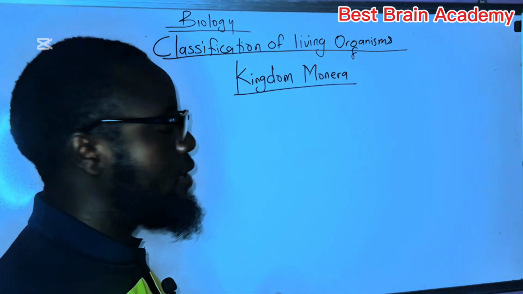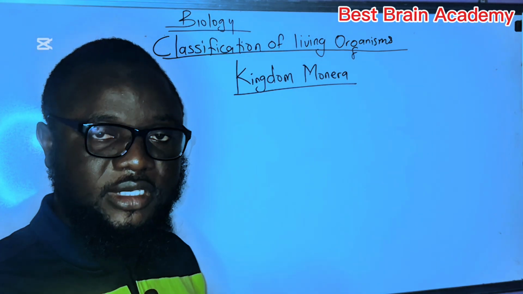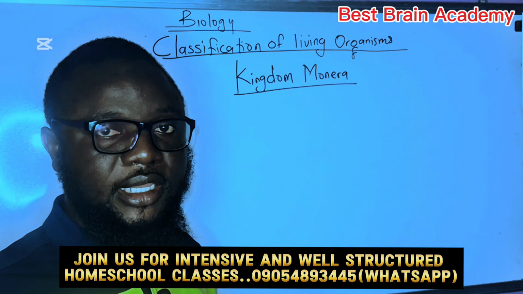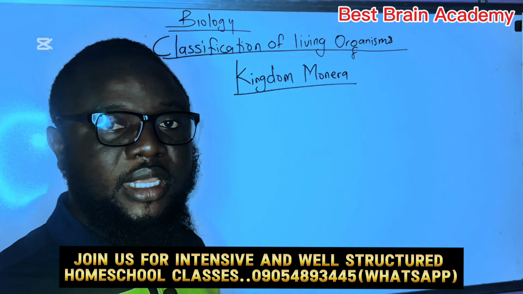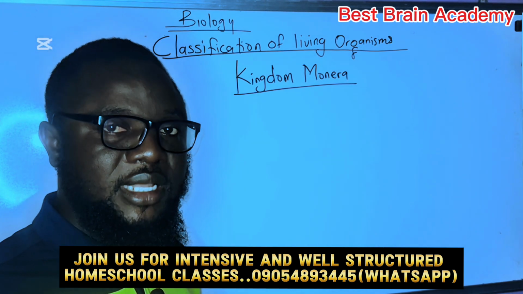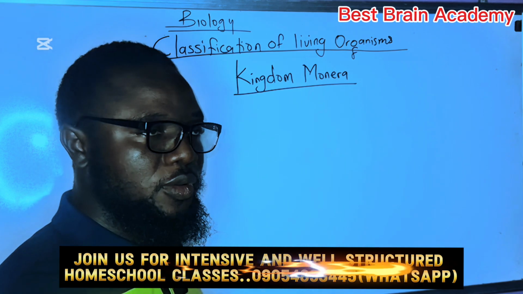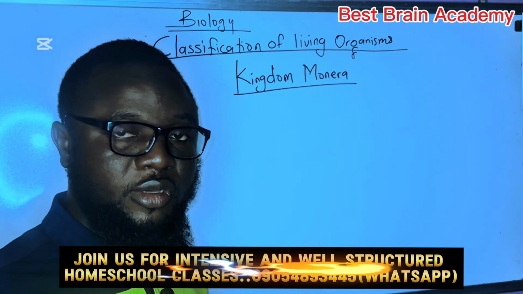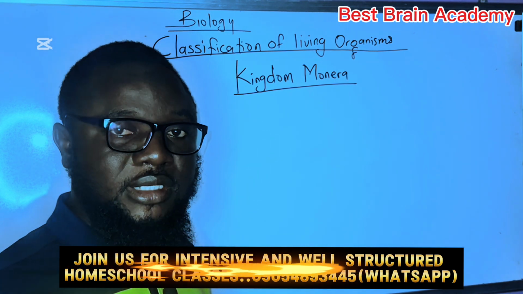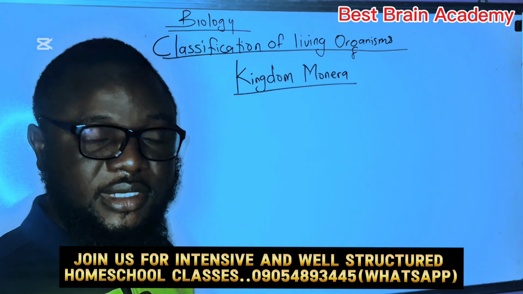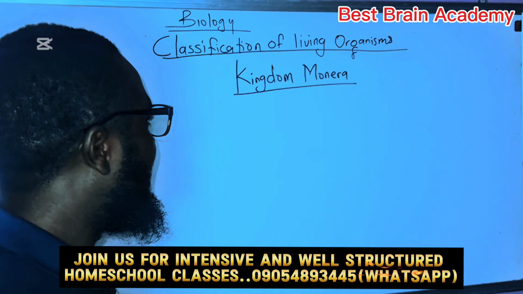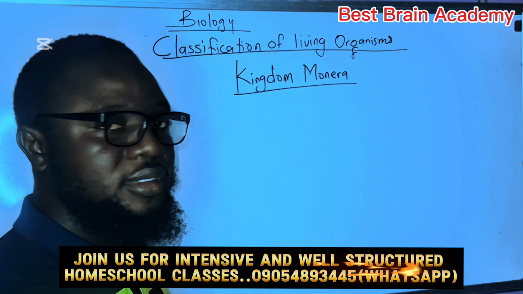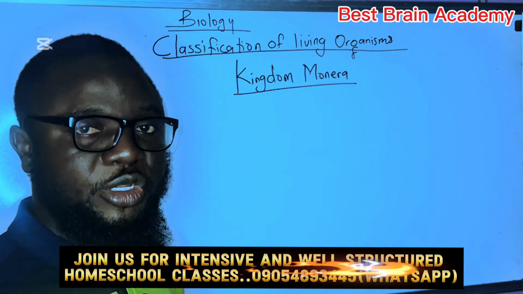Then in this video now, I'm going to focus on the first kingdom of living organisms, that's kingdom Monera. This kingdom contains the organisms that are prokaryotes, and I've already explained what prokaryotic organisms are. These are organisms that have prokaryotic cells, the cells that do not have membrane-bound organelles. Now, this kingdom subdivides into two major phyla.